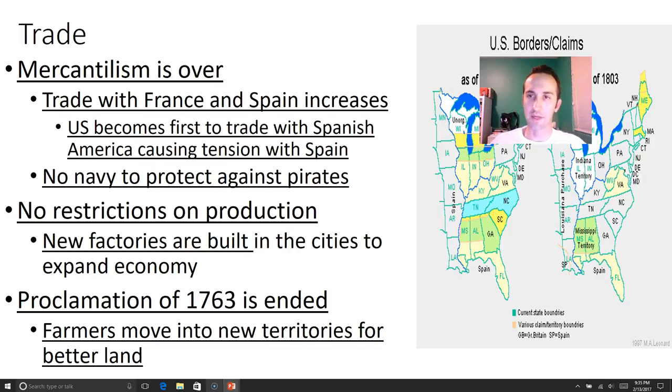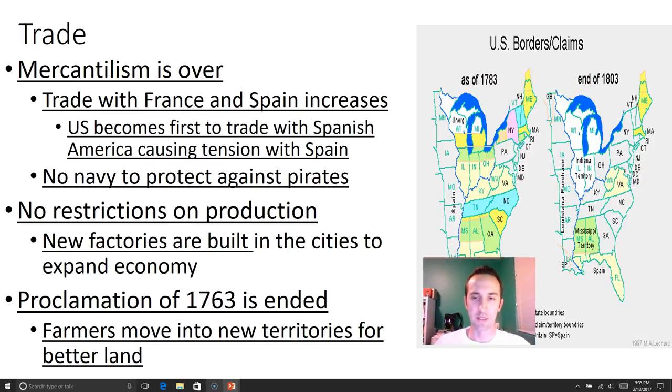On the outside, trade can get better in some ways, in that mercantilism's over. We can trade with whoever we want. And so even though trade with England decreases, our trade with France and Spain increases manyfold. And so the U.S. becomes the first to trade with Spanish America, which causes some tension with Spain.